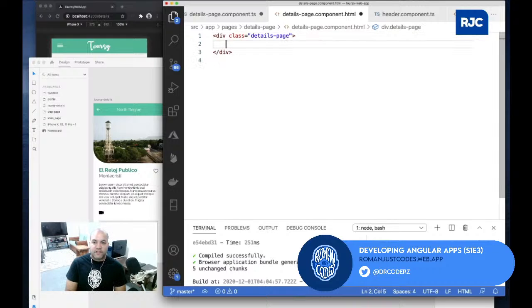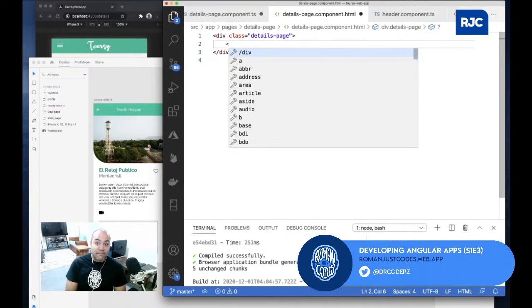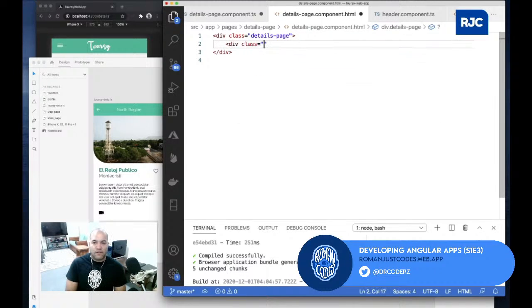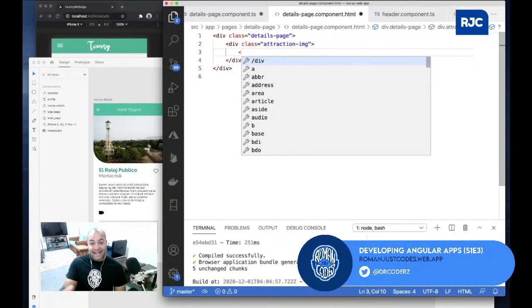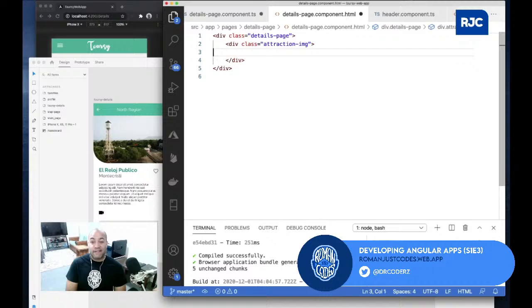In my details page container, at the top I need the image, so I'll do div class attraction image. I can use it again as the background, so I'll do it as a background image, just like I did the other one with the style background, like the type of input.